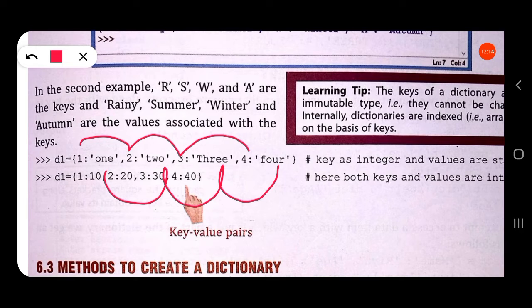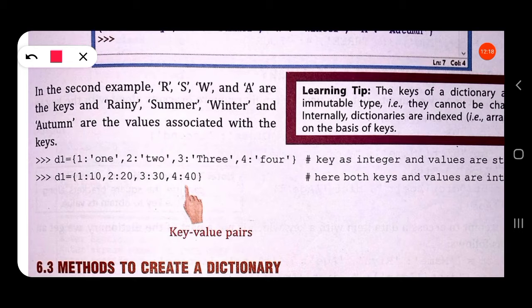The keys are of type integer, so we can have a dictionary with keys as integer values. Here both keys and values are integers, so it is a valid dictionary.